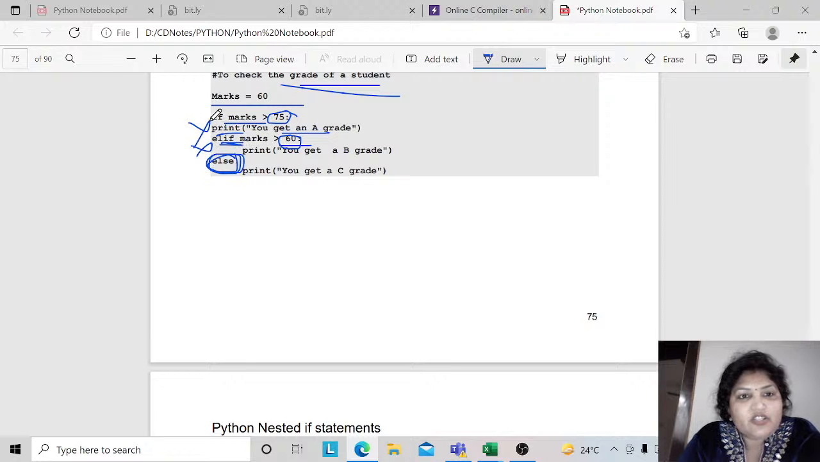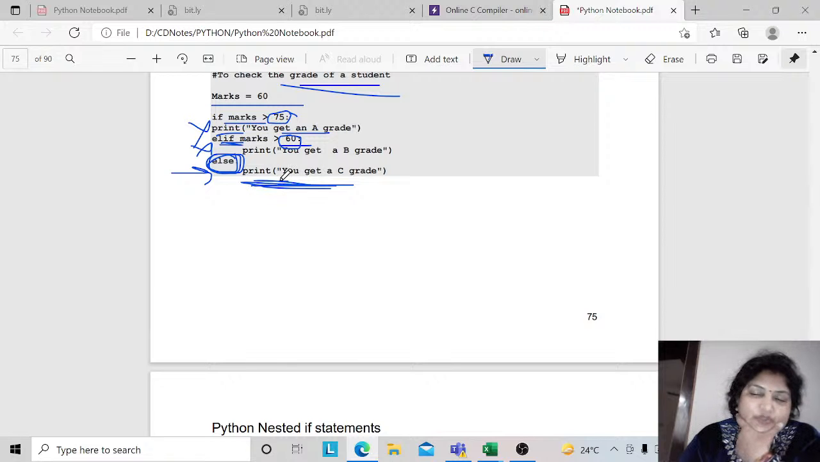If both the conditions are false, then only we have the else part. This loop will be executed. This statement will be executed.